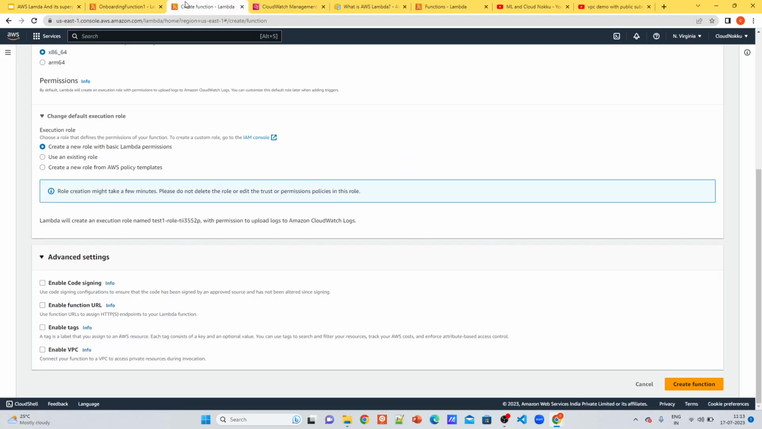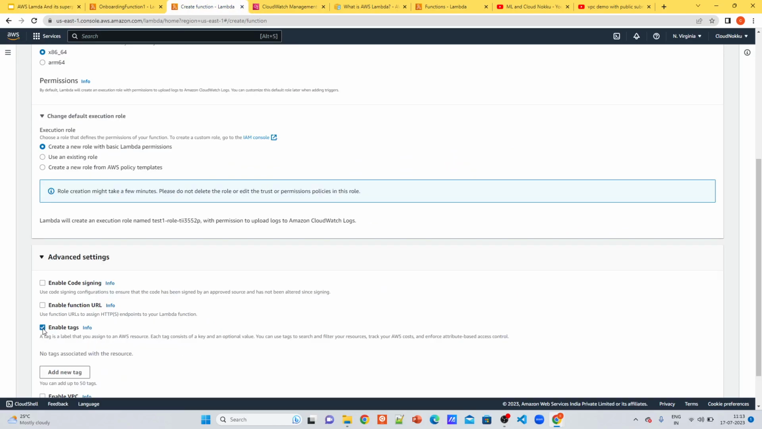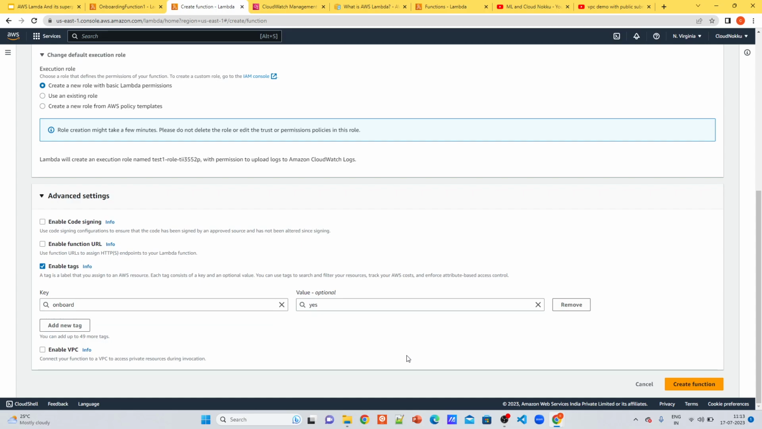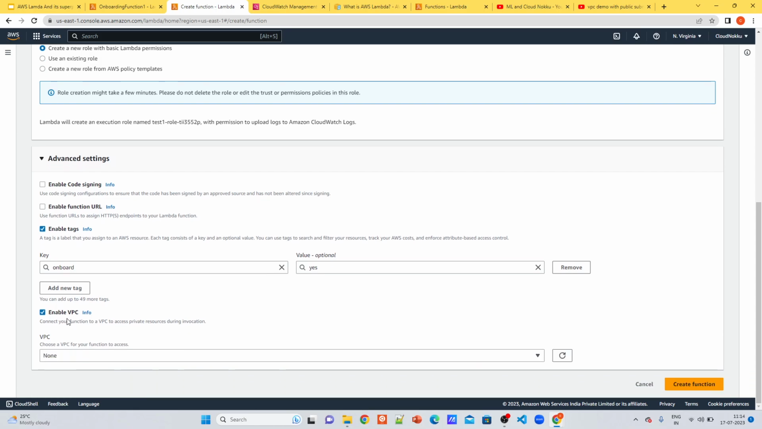Now let's go to another advanced setting which is important for an organization. Add tags. You need to add particular tags, like onboard equal to true, or something which your organization must be requiring. These help to tag and cost your resources efficiently within the organization, and also make it easier for the organization to enforce some rules on the resources. So you must provide the tags which are required for an organization. The other important feature is VPC.